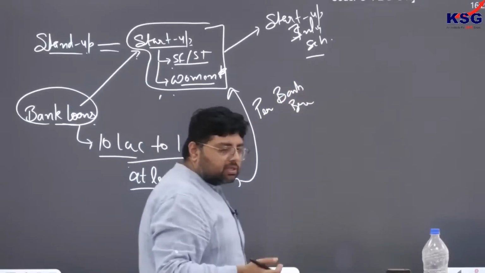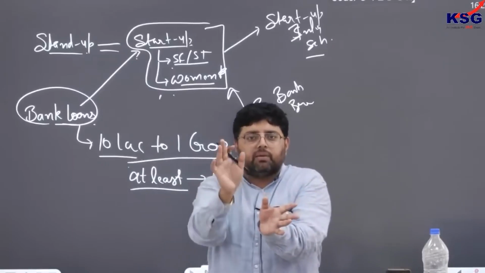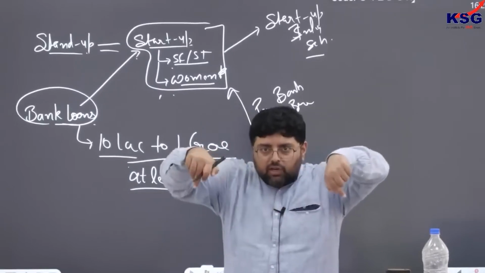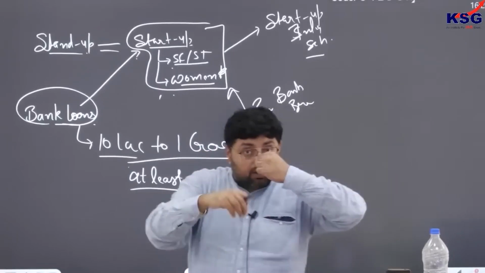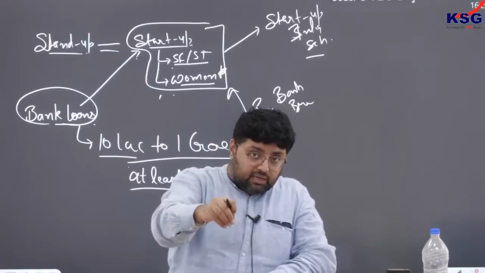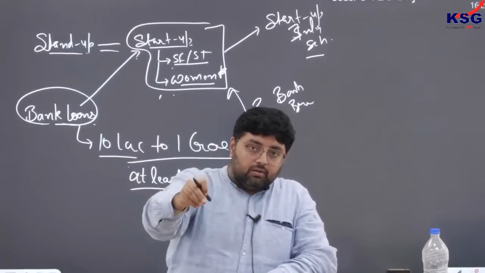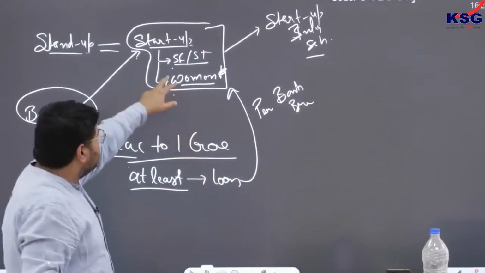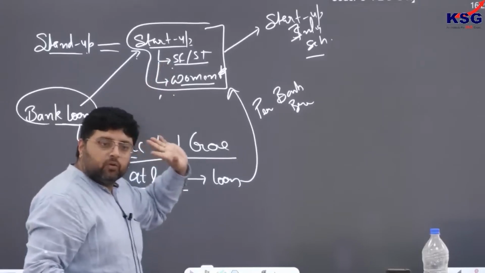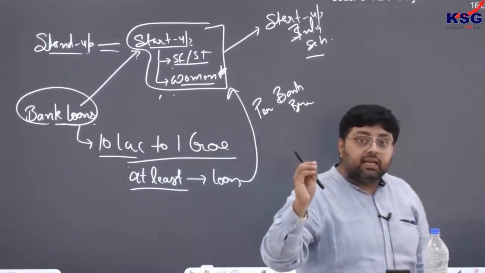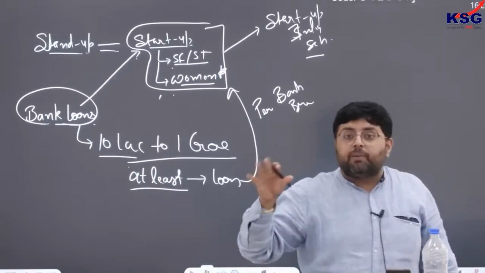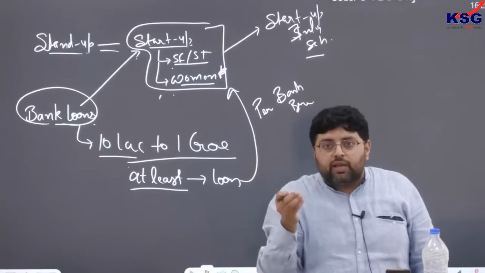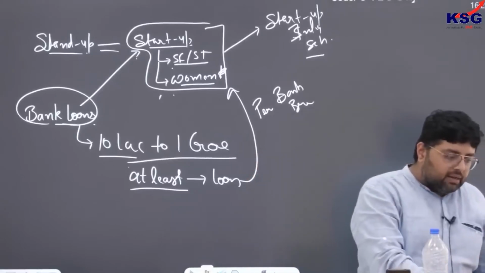So you can understand it this way also, assume that in your area there is any one bank. For example, if suppose in your area there is only SBI, one bank, so government has mandated that SBI you have to give loan between this range to at least one startup which is headed by SC, ST and women. Okay, so this is mandatory, at least one. And if you don't give, we will penalize you. So in a year you have to give at least one loan. It means you will find clients on your own and give. Okay, so it has been made mandatory.